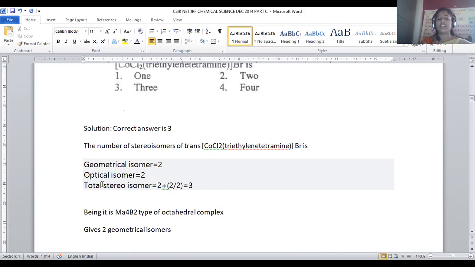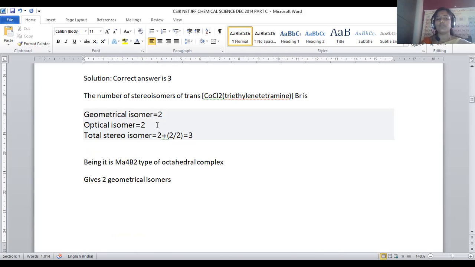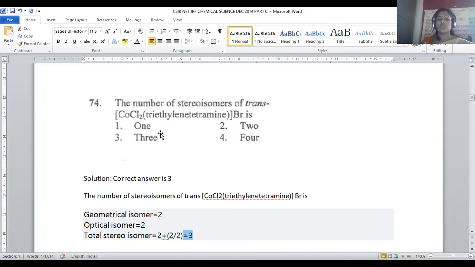Stereoisomers are of 2 types. One is geometrical, second is optical. This compound is able to exhibit 2 geometrical isomers, and optical isomers will be 2 by 2. So that will become 2 plus 1. So total possible geometrical as well as optical isomers are 3. So 3 is provided in option number 3. For question number 74, option number 3 will be the right answer, right?